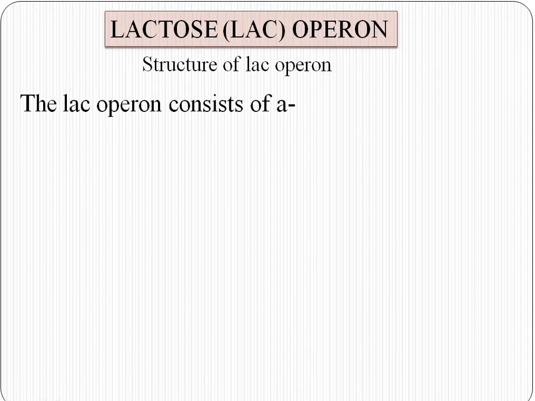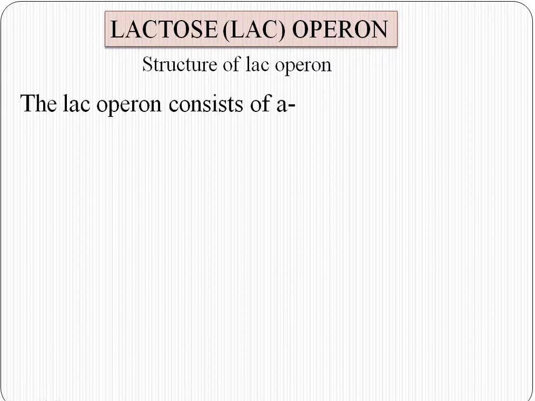Now let us discuss about the lac operon, lactose operon, which is most commonly known as the operon concept. The lac operon model was used by Jacob and Monod to explain the regulation pattern of gene expression in prokaryotic cells. They used E. coli as the experimental organism. Let us see.